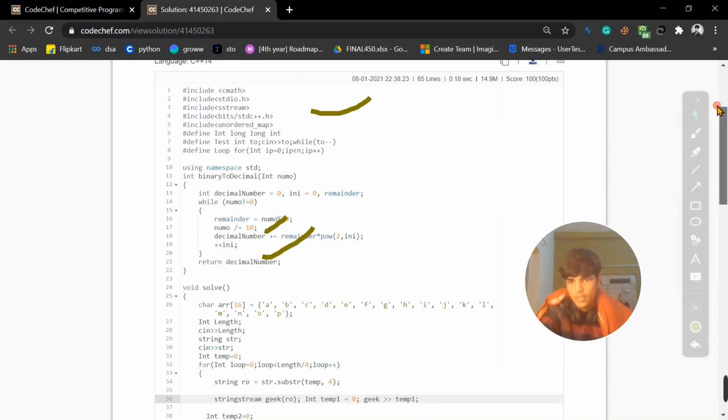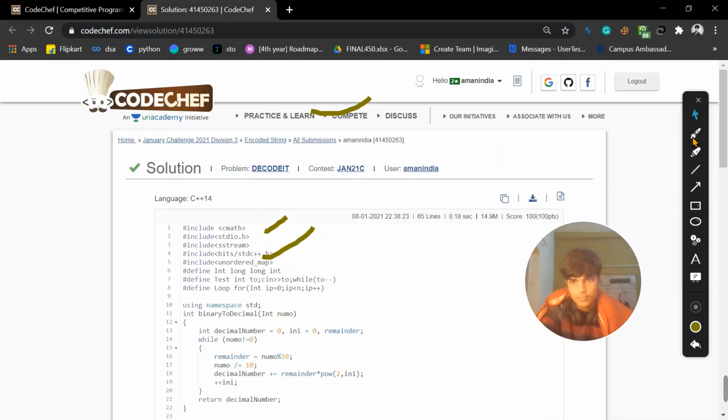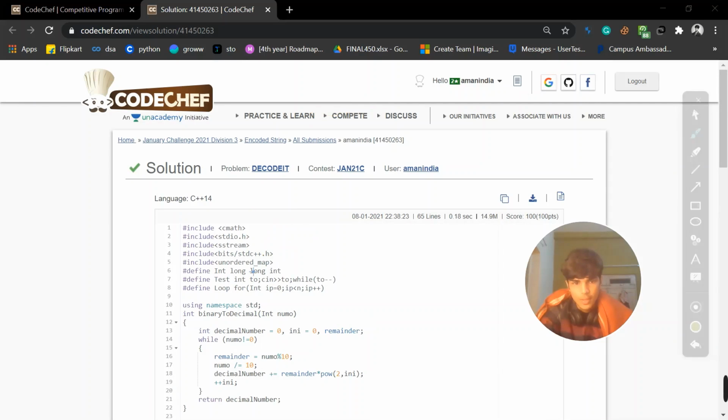Now let's go with this function. This is how you define it. In this binary function, we take decimal 0, i 0 and remainder 0, while the number, that whole binary number, is not equal to 0. We take the remainder with modulo 10, then we divide the number by 10.